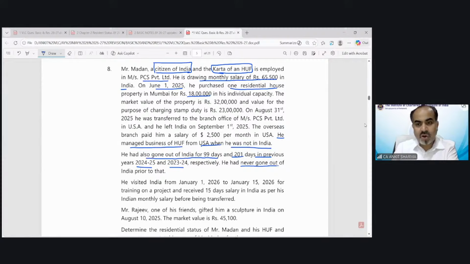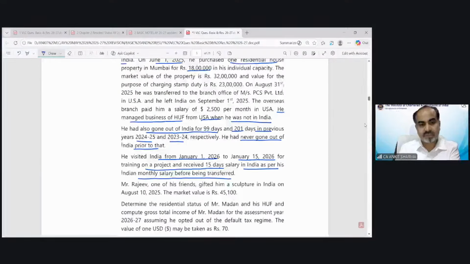He had never gone out of India prior to that date. He visited India from January 1-26 to January 15-26 for training on a project and received 15 days salary in India as per his Indian monthly salary before being transferred.